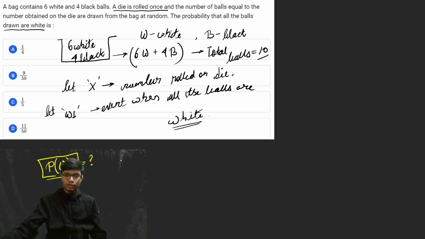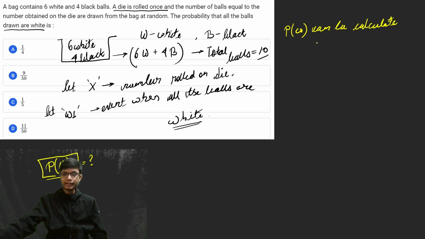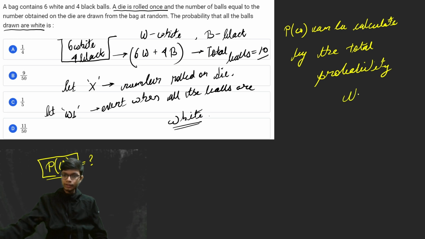Now, by using the law of total probability, this can be calculated. The probability of getting white balls can be calculated because there are two events occurring, and based on one event the other event is related to it. That means it can be calculated by the total probability theorem.